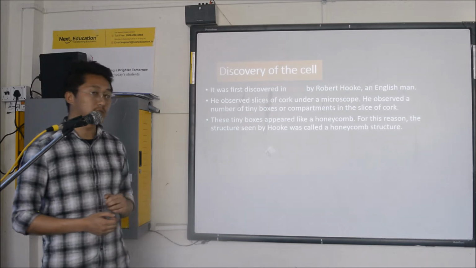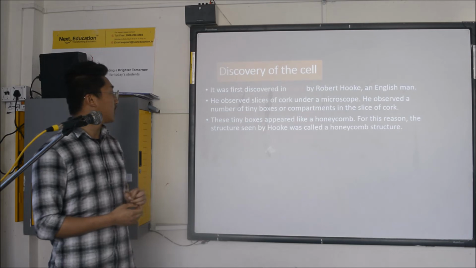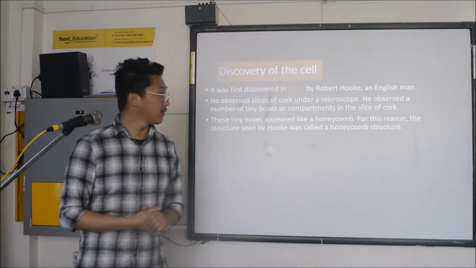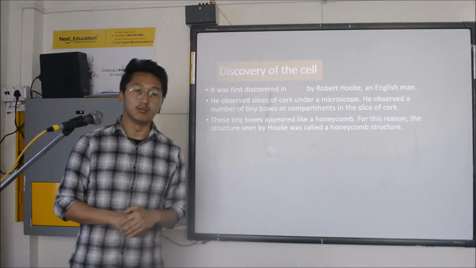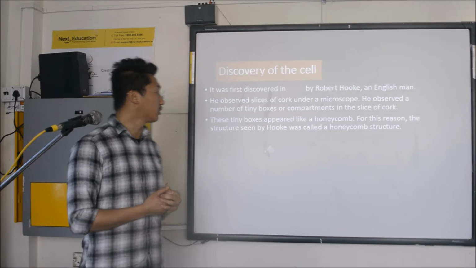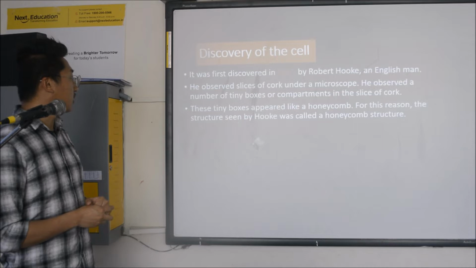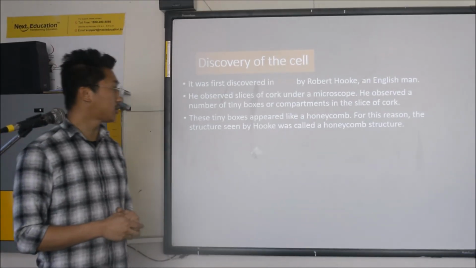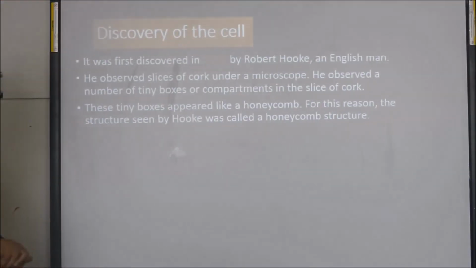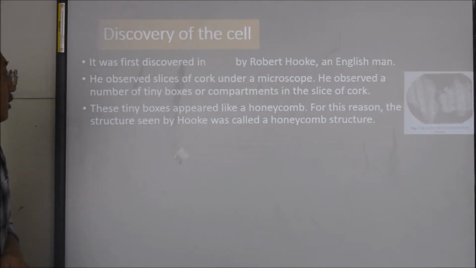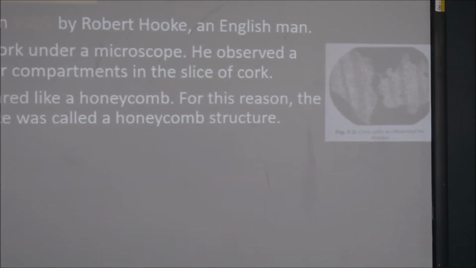Under the microscope, Robert Hooke observed that there were a number of tiny boxes or compartments in the slice. These tiny boxes appeared like a honeycomb. It had a structure of honeycomb. For this reason, the structure seen by Hooke was called a honeycomb structure. Okay, so we can see the picture of the cork cell observed by Robert Hooke.